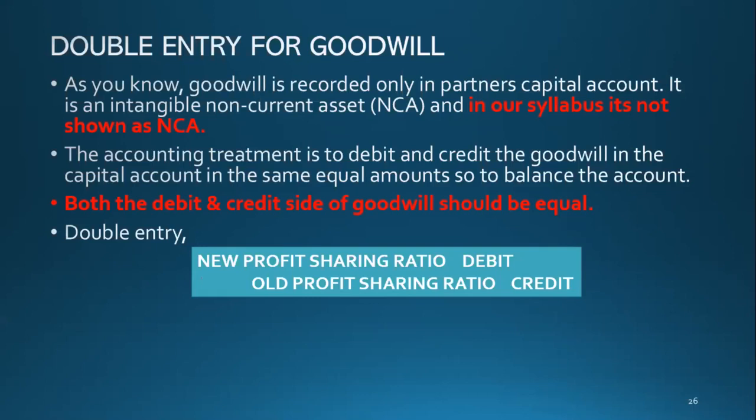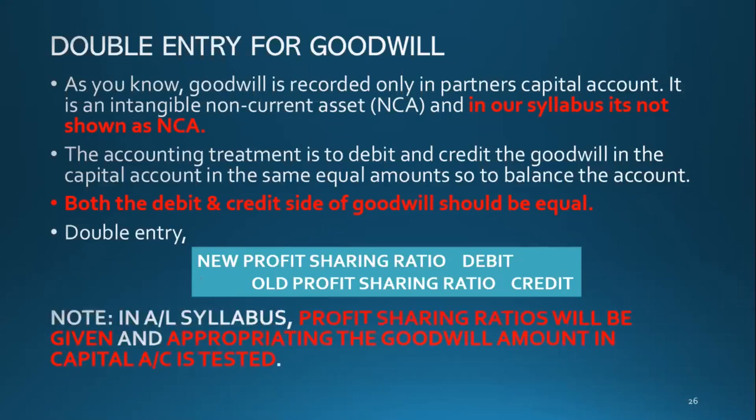So you need to use the new profit sharing ratio debit and old profit sharing ratio credit. I have an example. I will explain. Note, in the A-level syllabus, the profit sharing ratios will be given, and appropriating the goodwill amount in the capital account is tested.